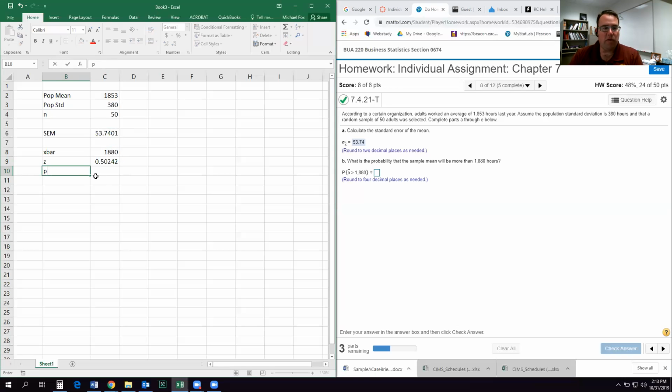So then our probability that is less than is equal to NORM.S.DIST for that Z-score, comma, TRUE, and our probability greater is going to equal 1 minus the probability that it's less than. So the probability that it is greater than 1880 is 0.3077.